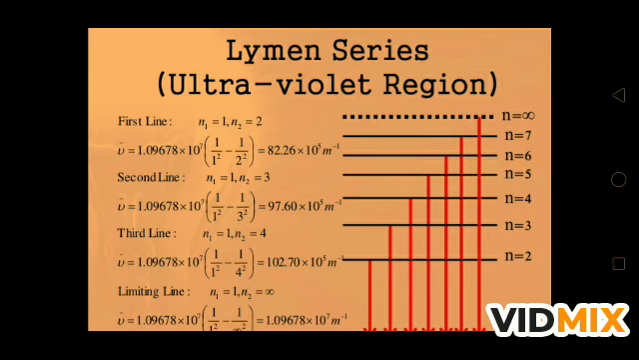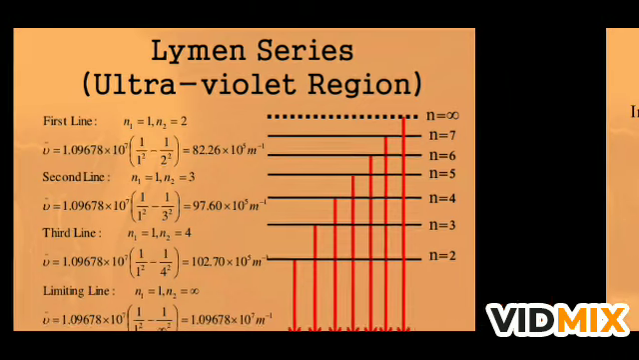So if the question is there to find the first line for the Lyman series, or find the second line for the Lyman series, what will you put? For the first line, n1 is equal to 1, n2 is equal to 2. For the second line, n1 is equal to 1 and n2 is equal to 3. So how do you remember? For the first line, you have to put n2 equal to 2. For the second line, n2 is equal to 3. For the third line, n2 is equal to 4. n1 will be 1. So this is the way to remember for the Lyman series.